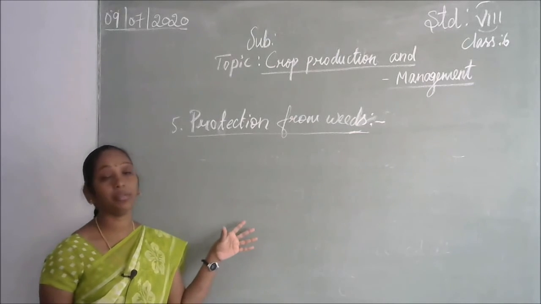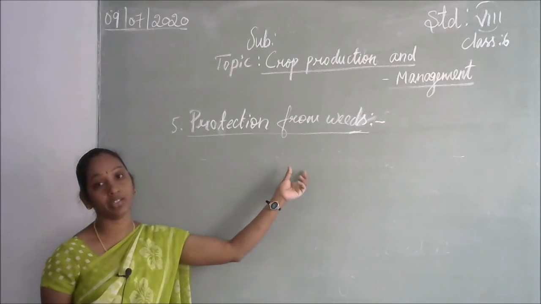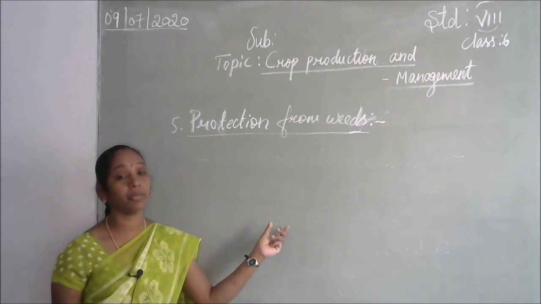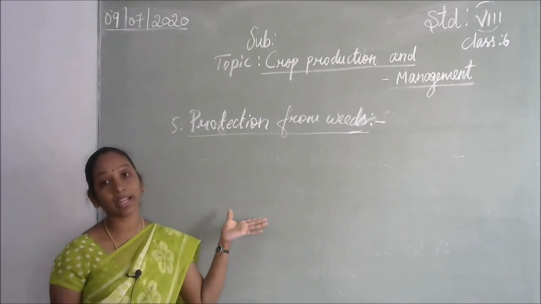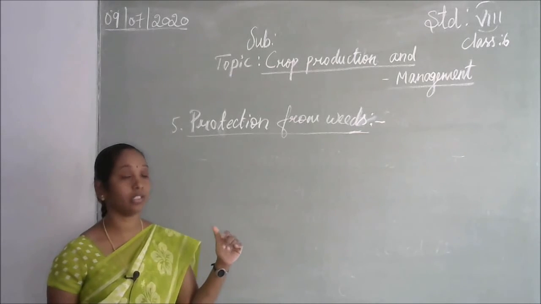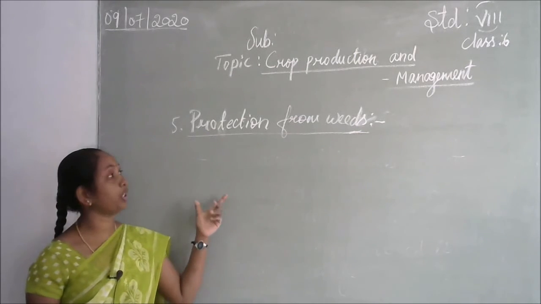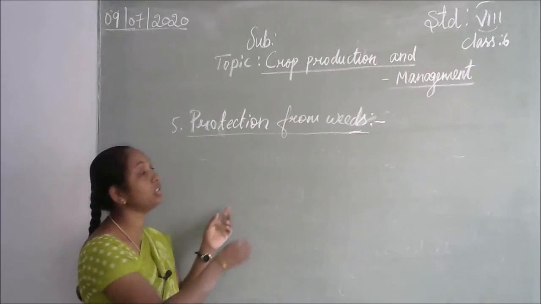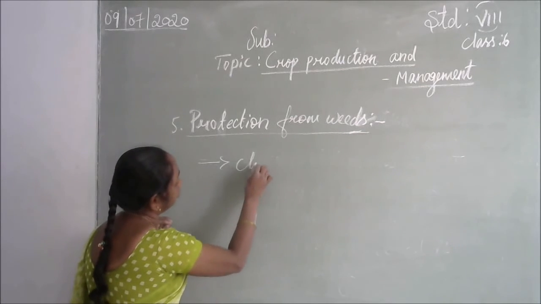Apart from the manual method, we use chemicals that kill only the weeds. When we spray upon the crops, only the weeds, the undesirable plants, will die, but the crops won't be spoiled. That is the advantage of it. So for protection from the weeds, we use chemicals to spray.